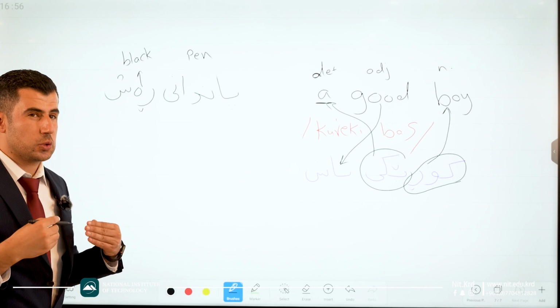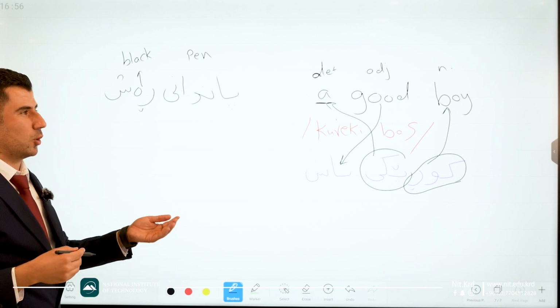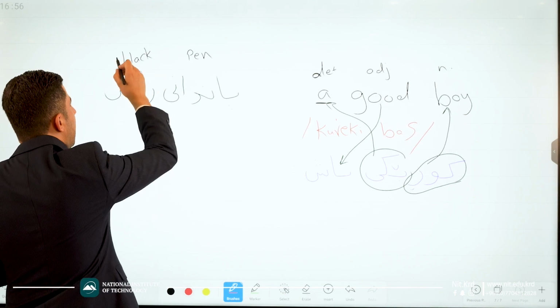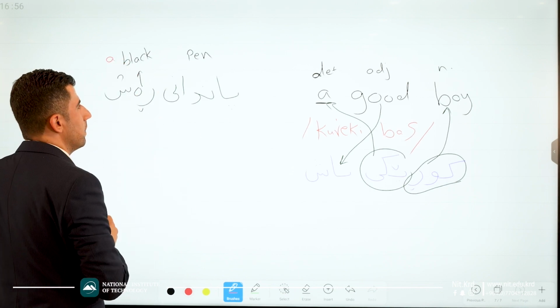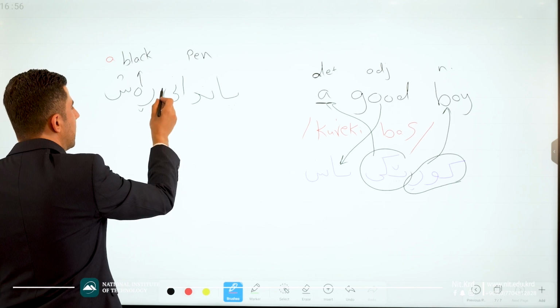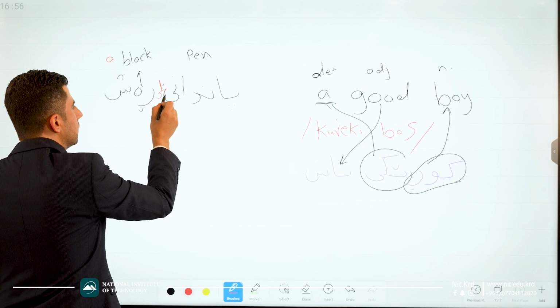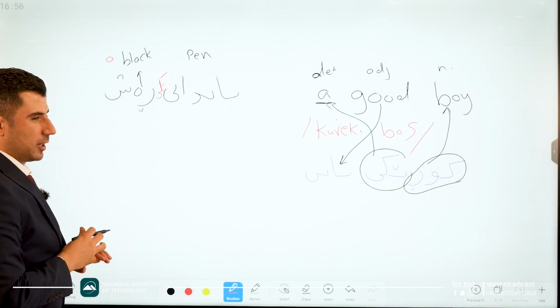If we want to change it to definite or indefinite, let me show you. If I say a black pen, here I have to add pandanek. Here, pandanichi rush.